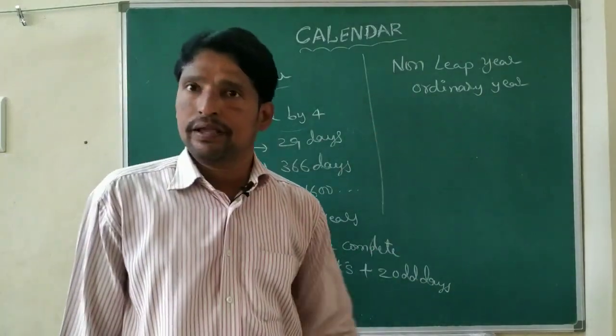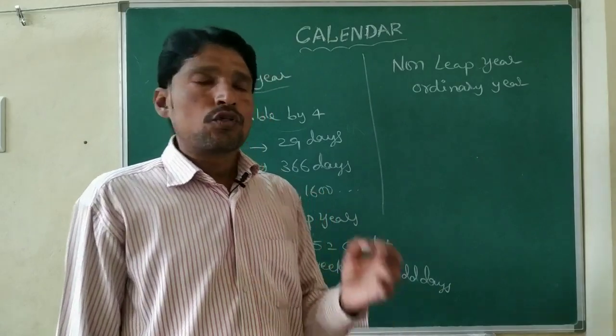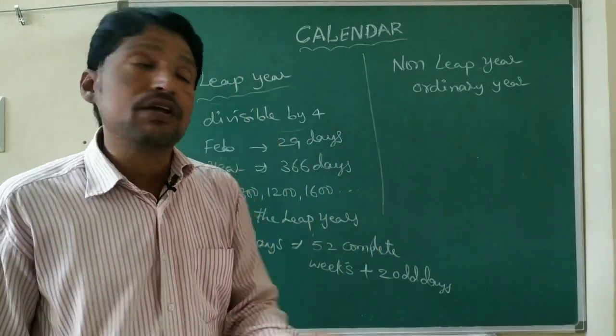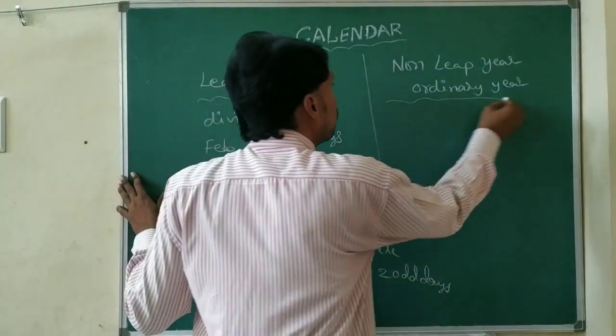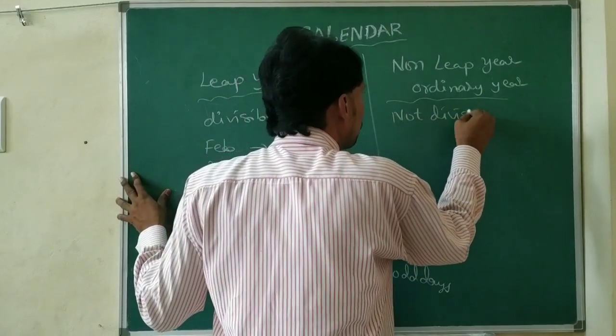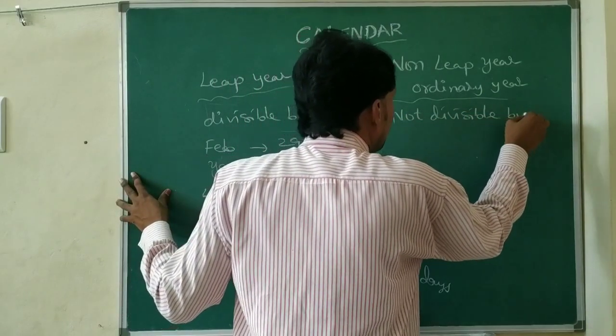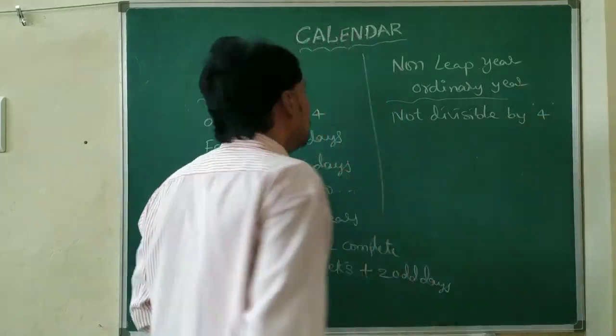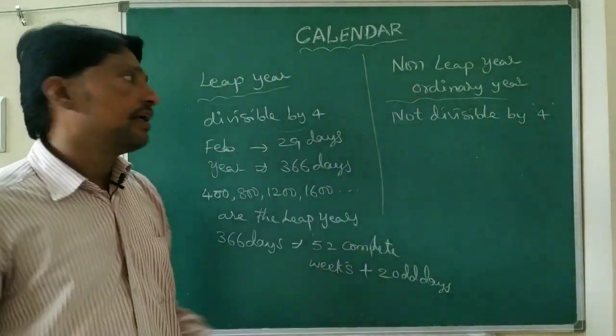What is a non-leap year or ordinary year? Every year which is not divisible by 4 is called a non-leap year or ordinary year.